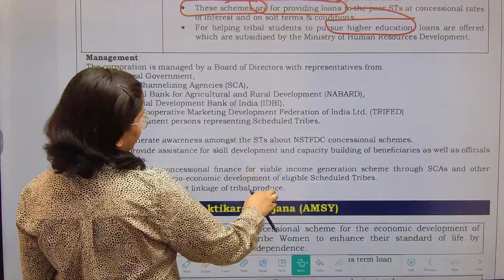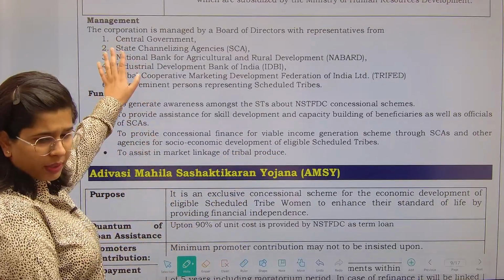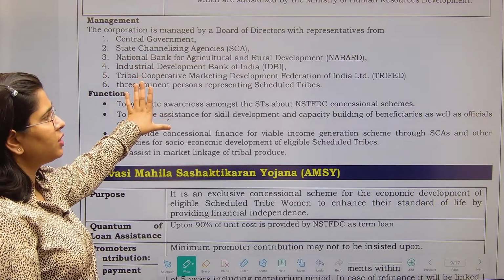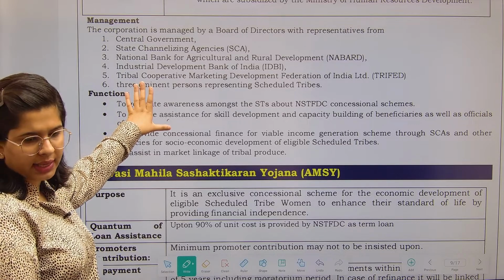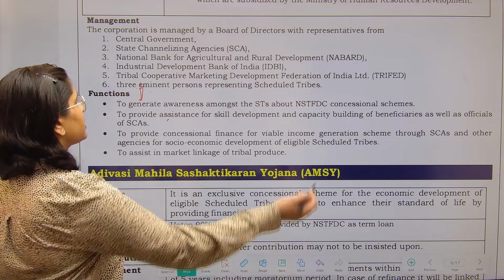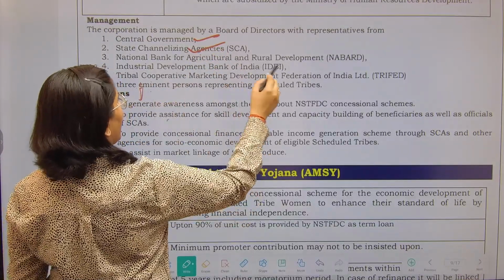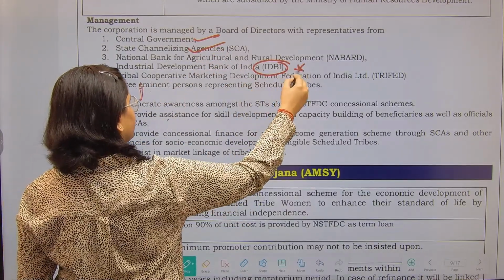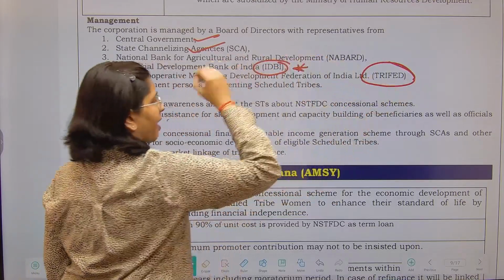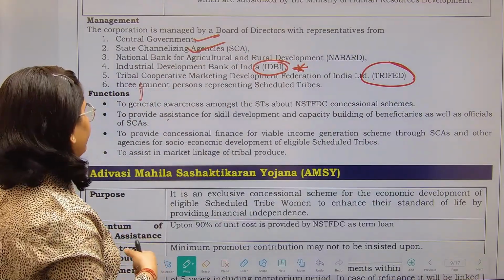Now what is the management? Just a small piece of information, not very important, but yes, can sometimes be asked. So what you should see under this, you should see what are the exceptional things, right? So see, this corporation is managed by the board of directors, which has representation of state, central, as well as IDBI is exceptional, correct? The TriFed, okay, we understand that TriFed will be having a representation under this particular organization. We understand it, it is understandable, right?